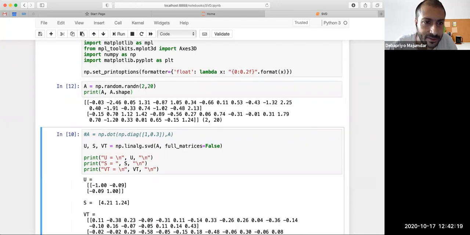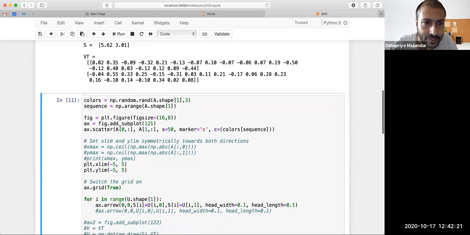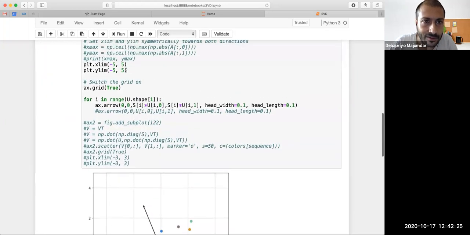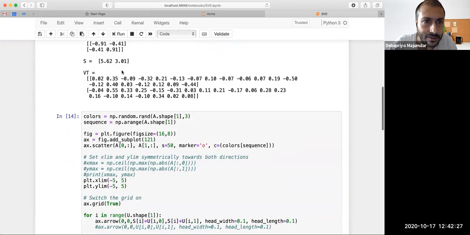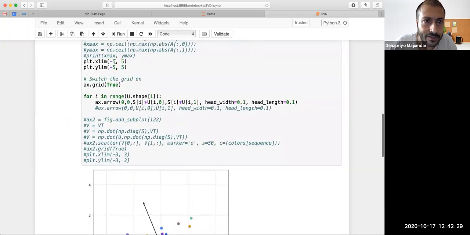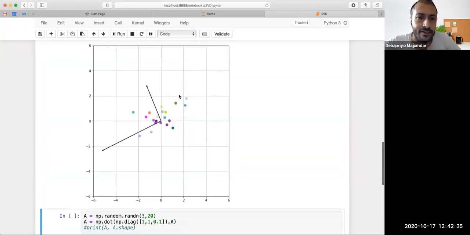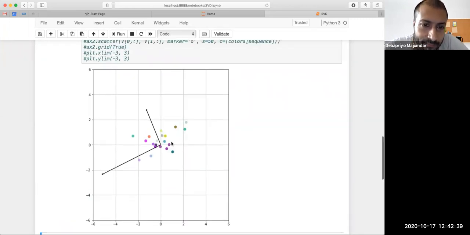Maybe I should have done a B or something. Okay, fine. So this is what we would normally have. These are the scaled singular vectors, and these are my data points.